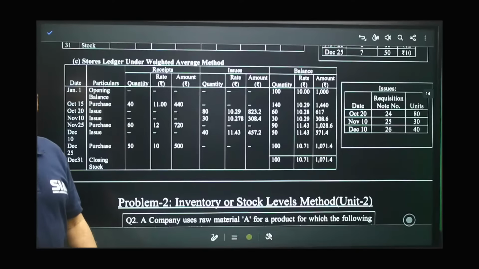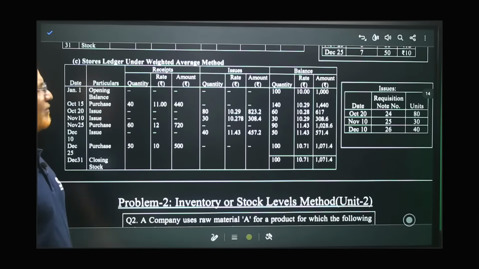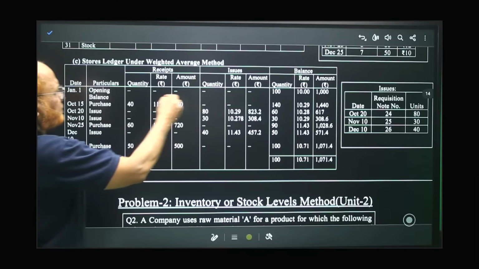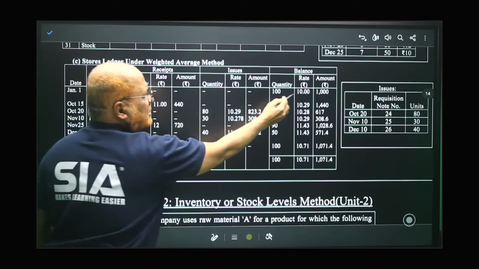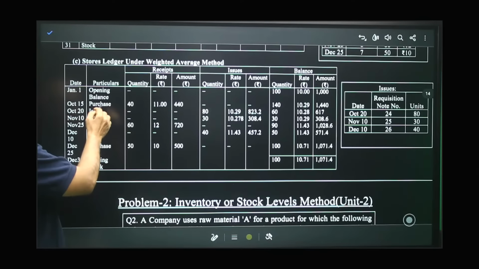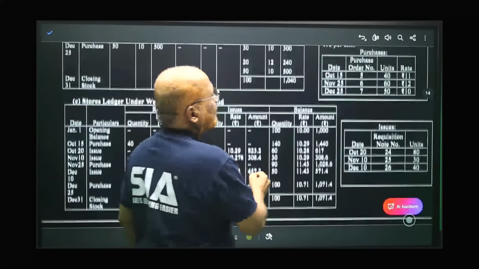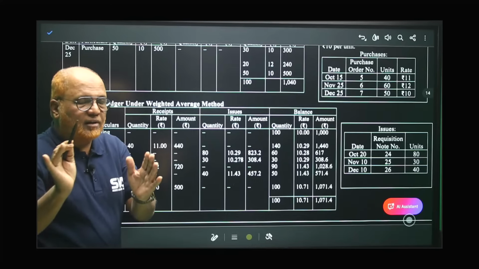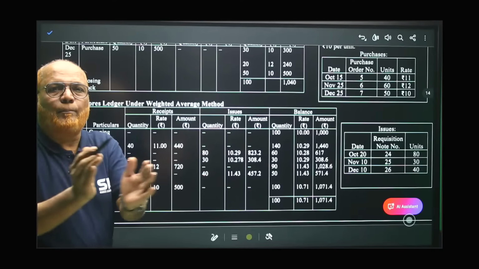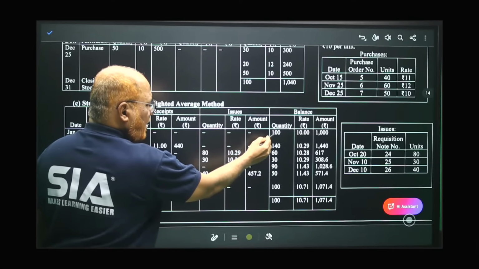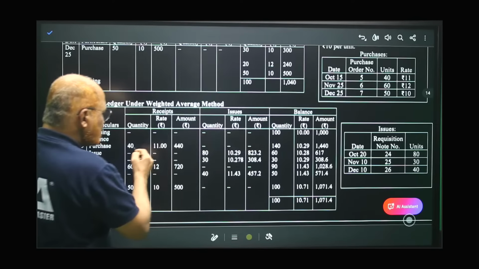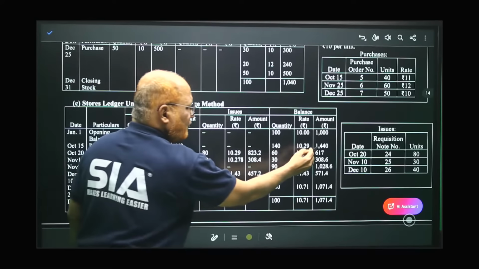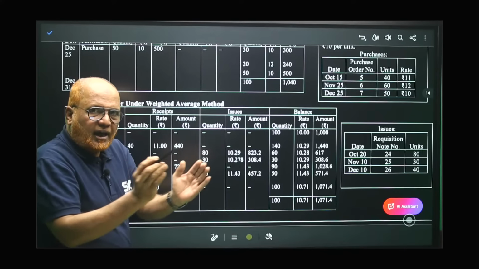Now the last and final method, the stores ledger under weighted average. Remember carefully, here it's a little bit different. Same columns are there. Opening balance 100 units, 10 rupees, 1000. Second, purchase. Purchased are 40 units, 11 rupees, 440. Now what we will do in the weighted average method is combine the quantity and combine the amount. The quantity is 100 plus 40, 140, and the amount is 1000 plus 440, 1440. So add up the quantities and add up the amounts.